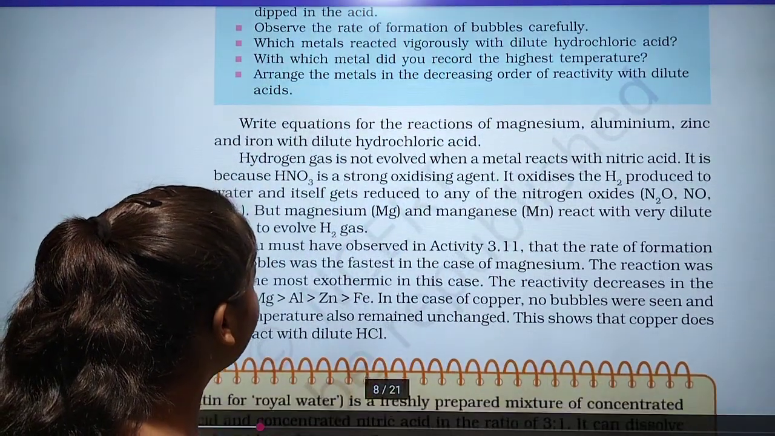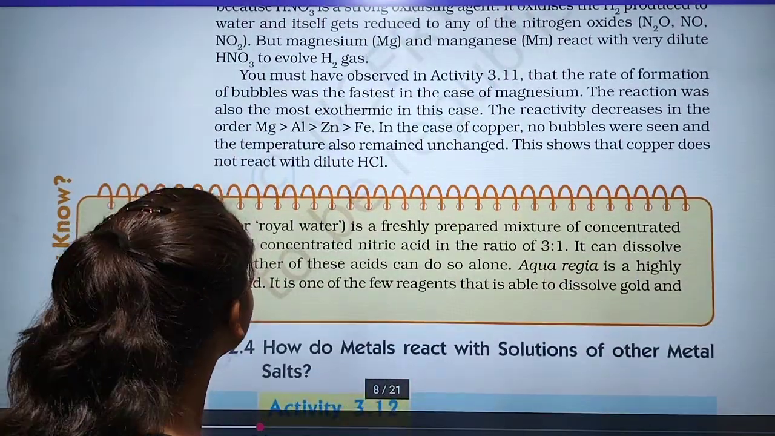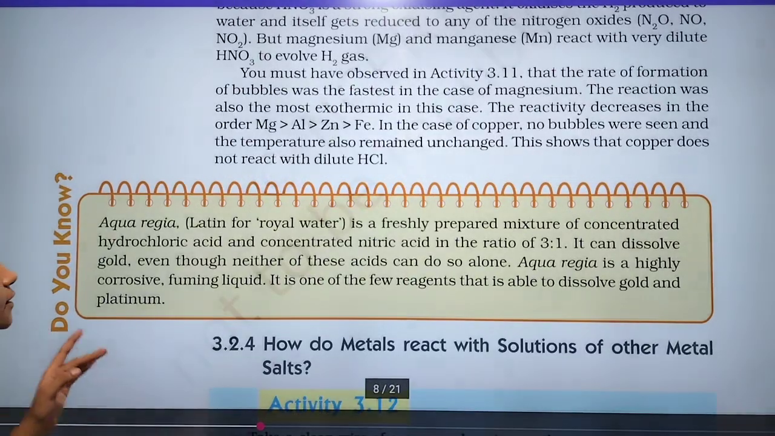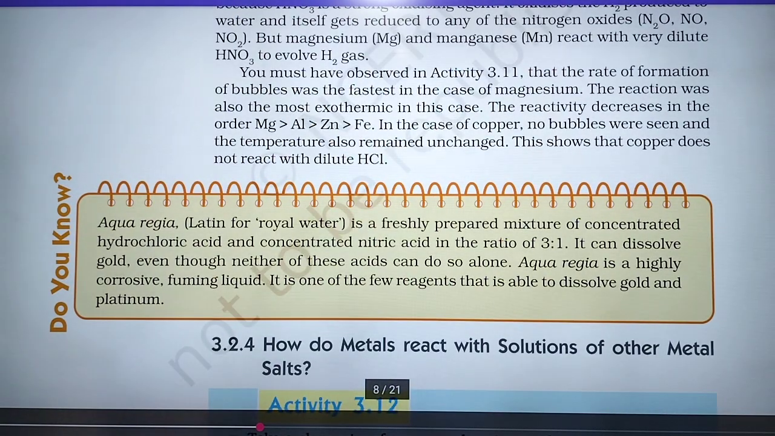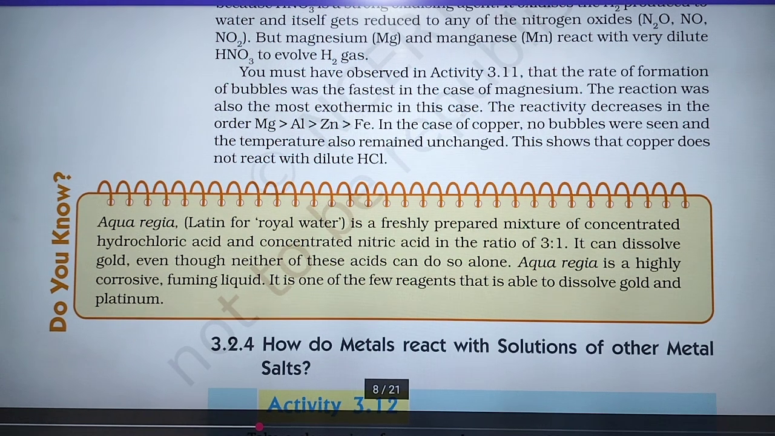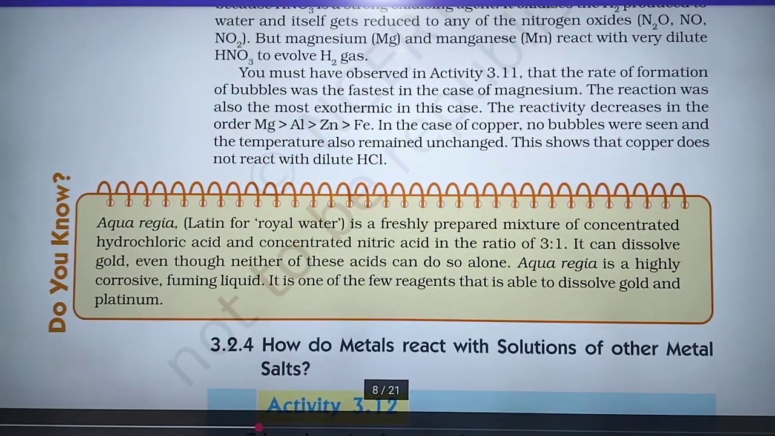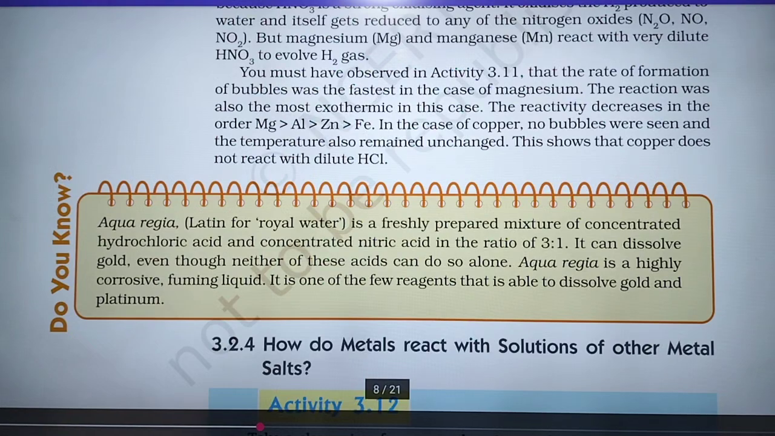Okay, this is the main point, that is aqua regia. This is Latin for the royal water. Aqua regia is a freshly prepared mixture of concentrated hydrochloric acid and concentrated nitric acid in the ratio of 3:1. It can dissolve gold even though neither of these acids can do it alone.